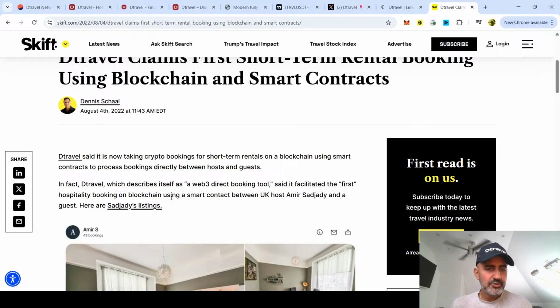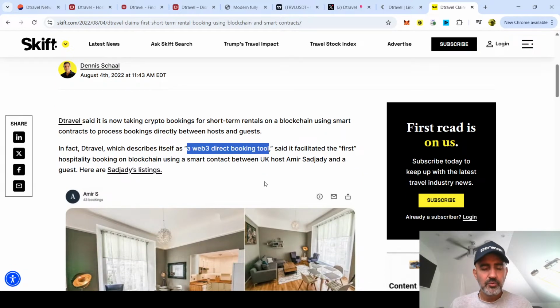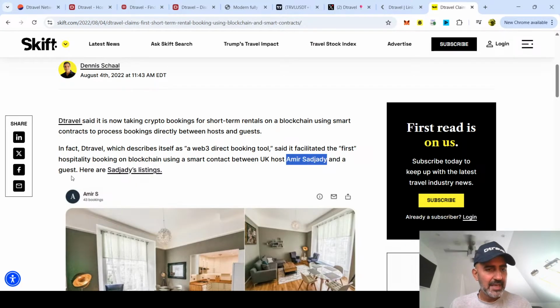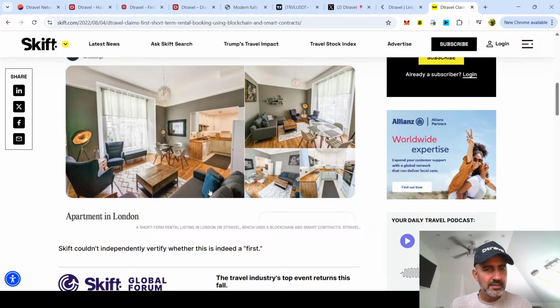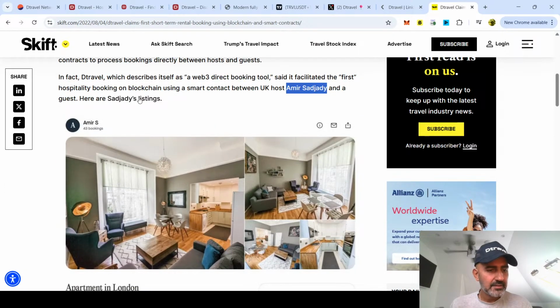Dtravel, which describes itself as a Web3 direct booking tool. I don't know if that description is relevant. It might have evolved into something more robust. Said it facilitated the first hospitality booking on blockchain using a smart contract between UK host Amir Sajadi, that's me, and a guest. See that? And that's the listing. And if you click on that, it will take you to my site, I guess.